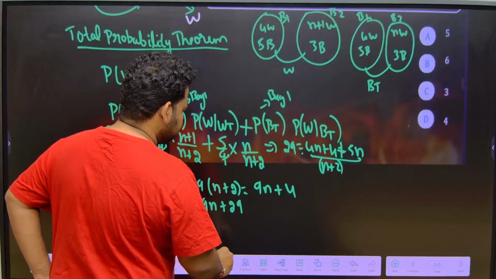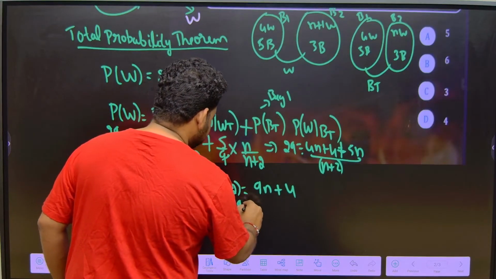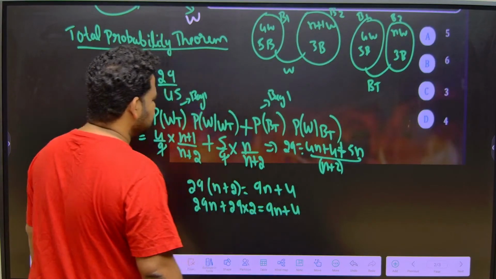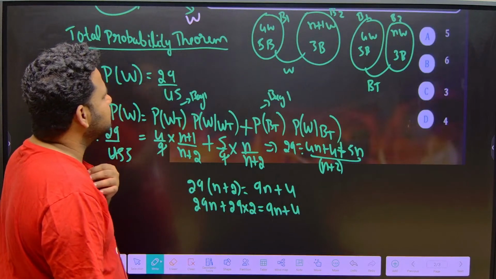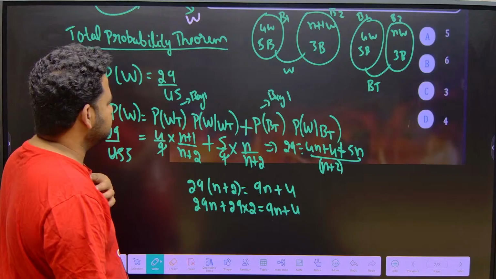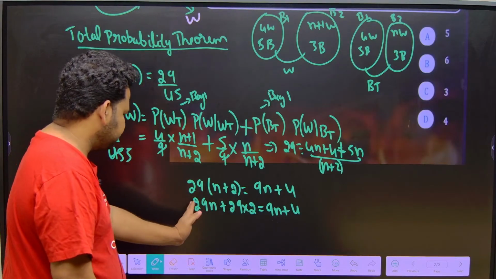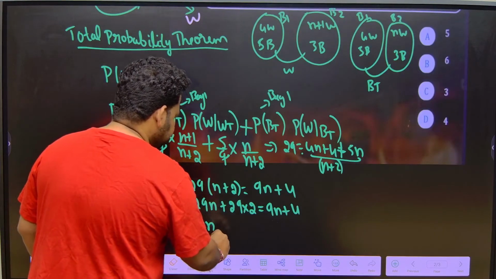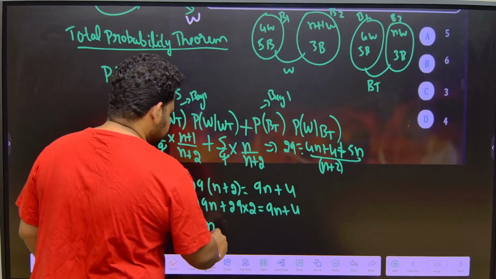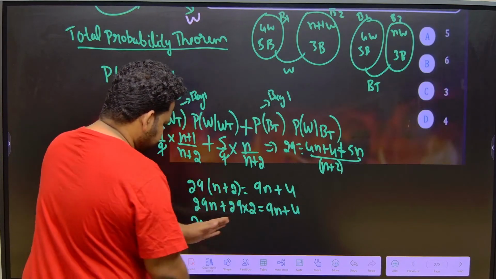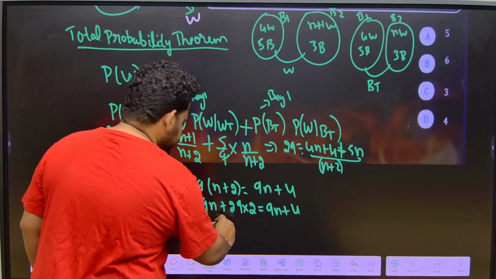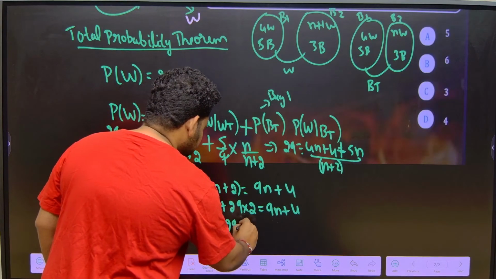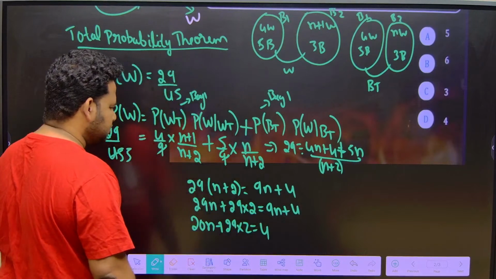29 into 2 is equal to 9n plus 4. Correct? 9n plus 4. If I send 9n this side, this will become 20n. 20n is equal to, if I send this side, 29 into 2 is equal to 4. So 20n is equal to 29 into 2 plus 4.